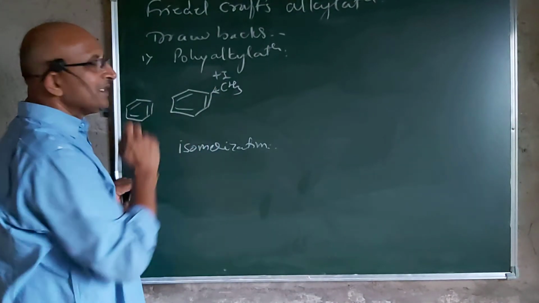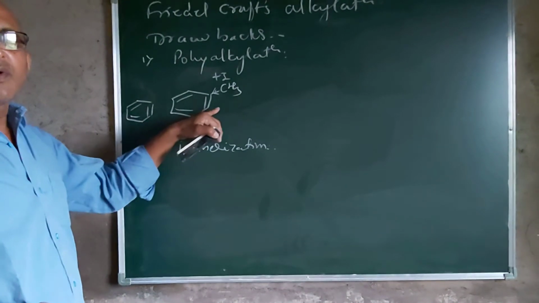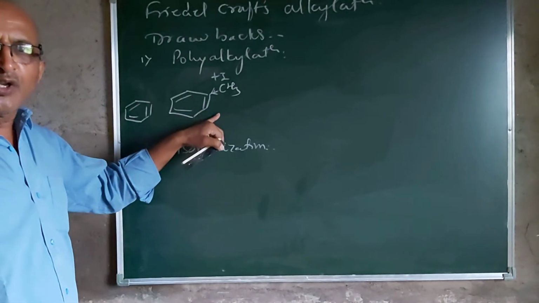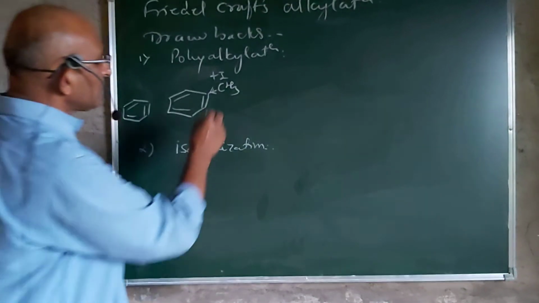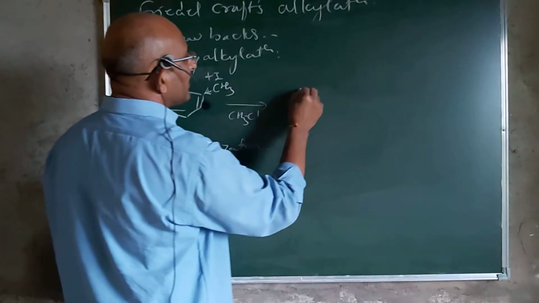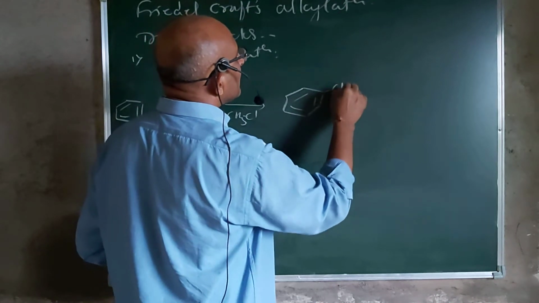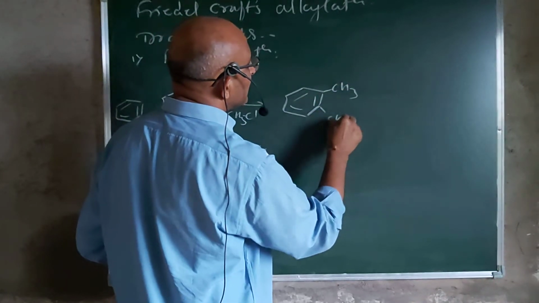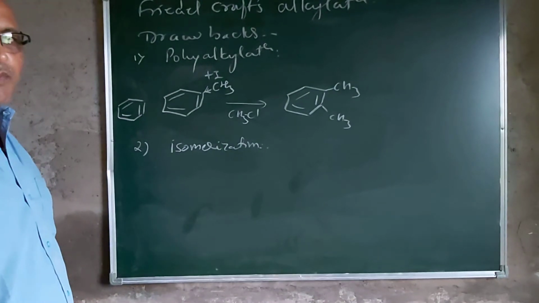So once methyl benzene is formed in the reaction, its rate of reaction increases compared to benzene, and it further reacts to give dimethyl benzene as a product.